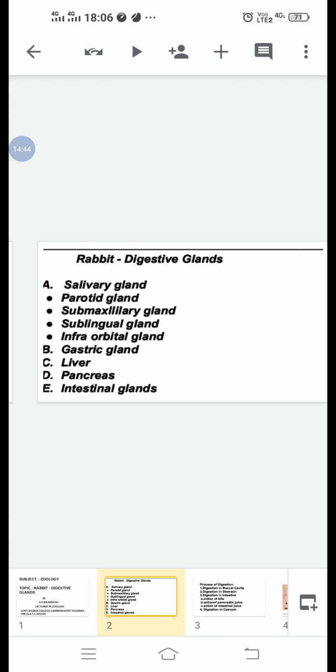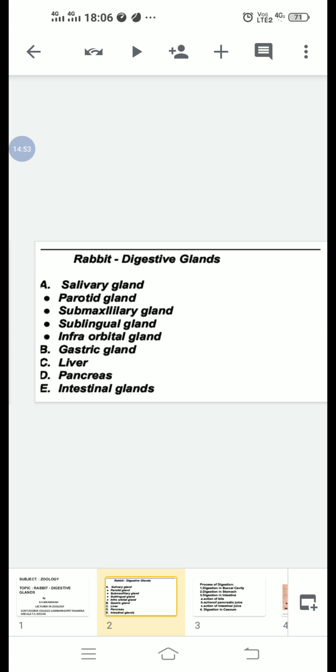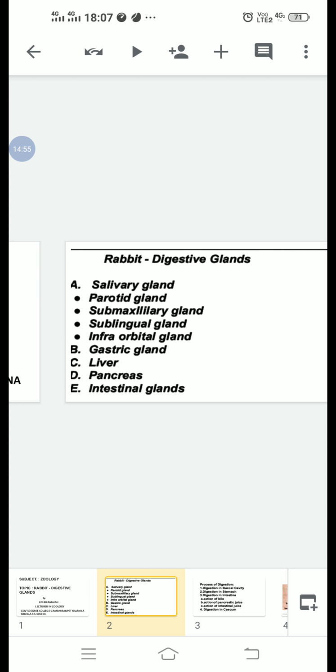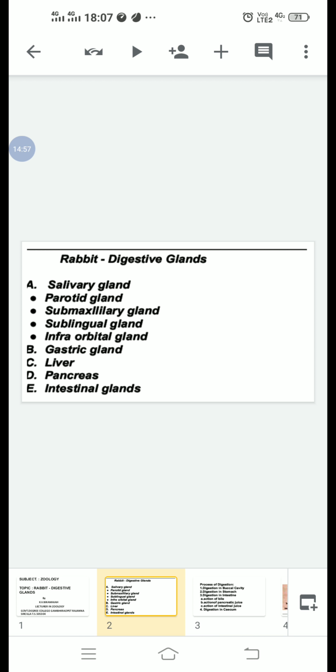The hepatic ducts unite with the cystic duct and a common duct is formed. This common duct is called the bile duct. The bile duct opens into the descending limb of the duodenum.